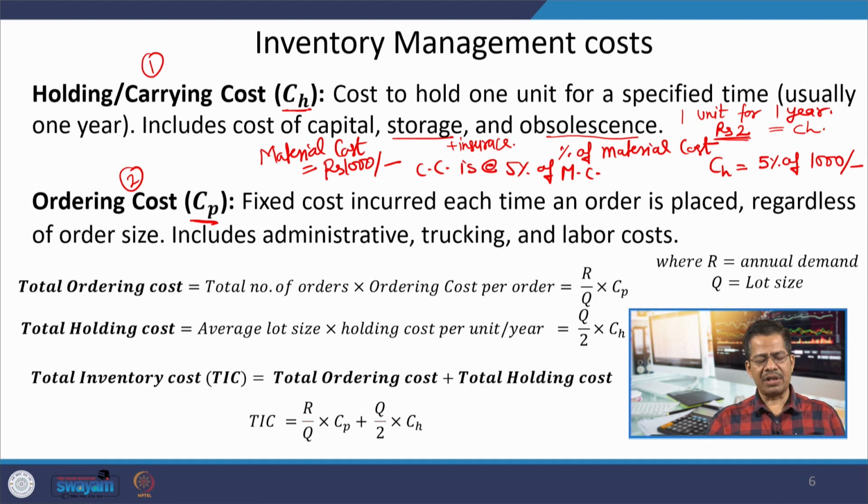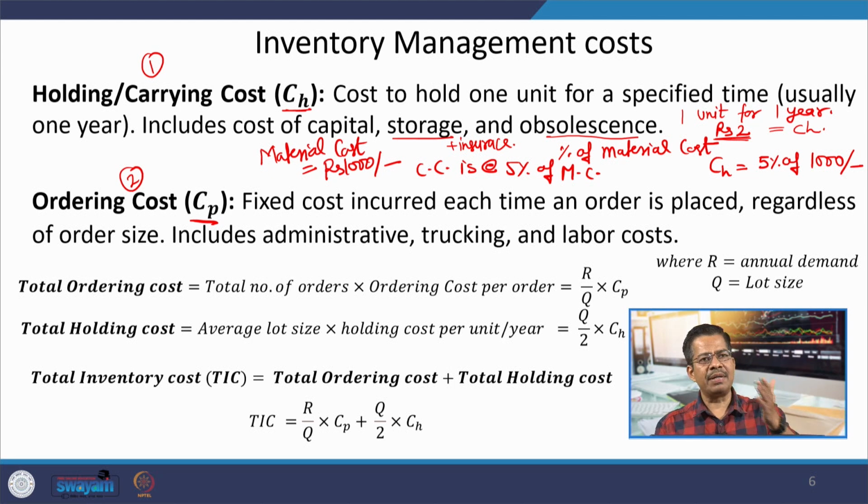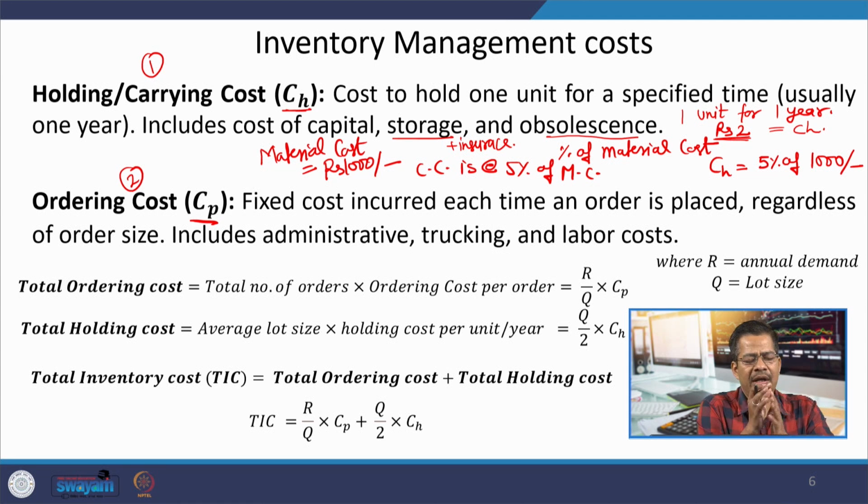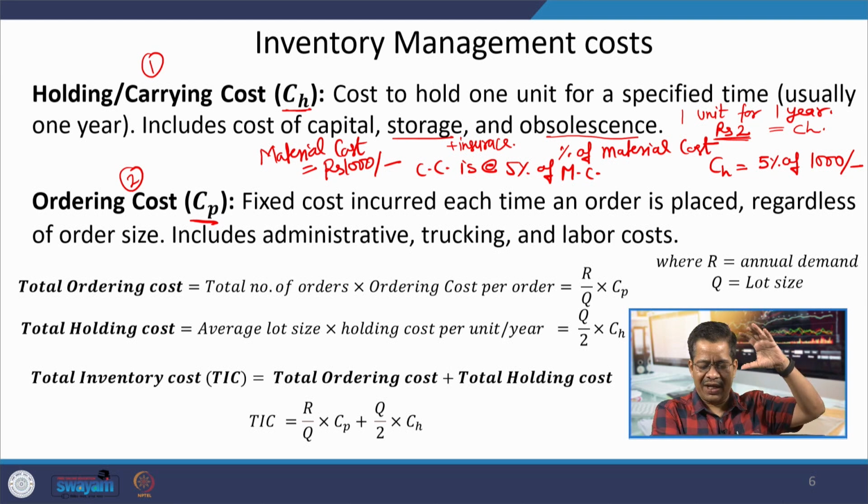The other type of cost is ordering cost, where every time you are placing the order, there will be some kind of administrative expenses, some type of labor, loading, unloading, all those issues will be involved in every order cycle. So, if you think in a way that you are ordering all the items in one go, your ordering cost will be low because only one order, but then your average inventory will increase very high.